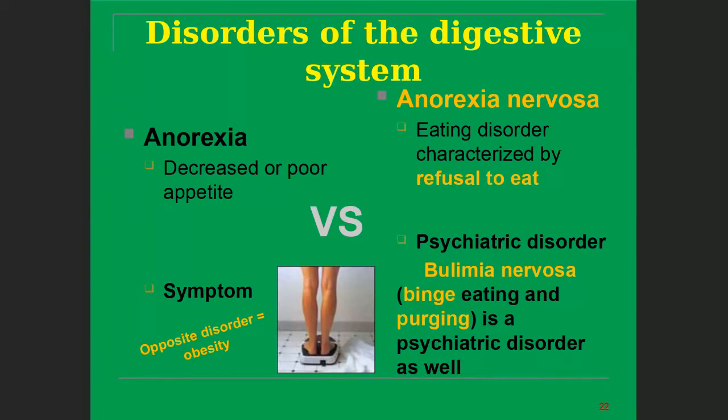Whenever they try to eat, they feel that they are going to be obese, so they should not eat. This psychiatric disorder is called bulimia nervosa.